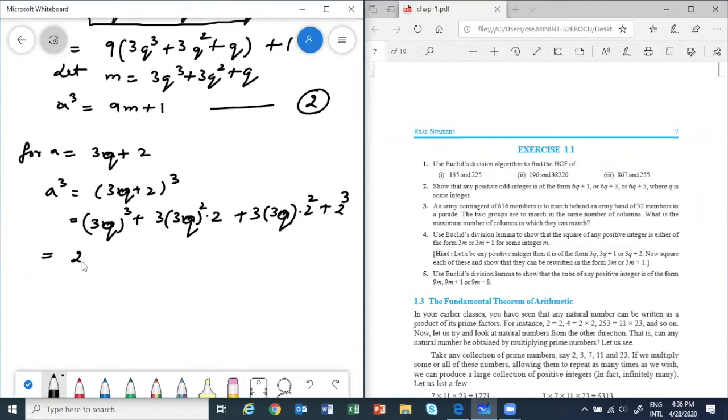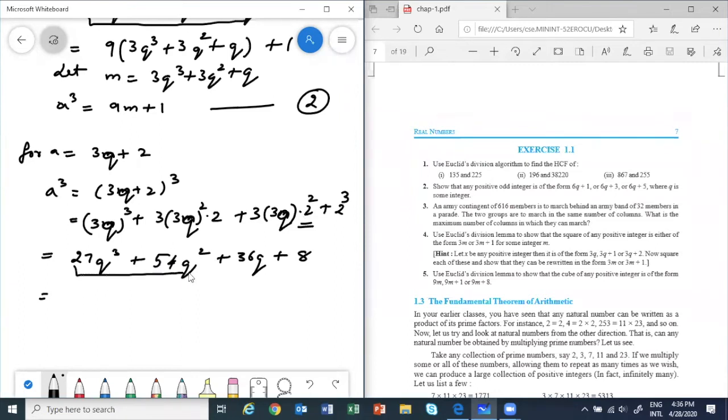So we will have 27q cube plus this will be how much? 54. Isn't it? 9, 3 times 27. 27 into 2 is 54. So 54 q square plus how much here? 9 4 times. Isn't it? This is 2 square. So 9 4 times 36 q plus this will be 8. Right? So see, here do I have to adjust because we have to show 9m plus 8.